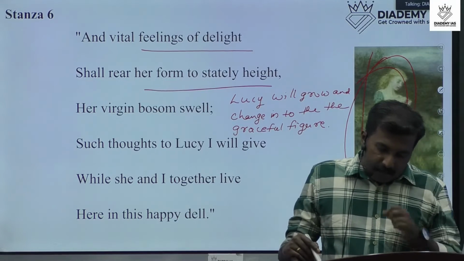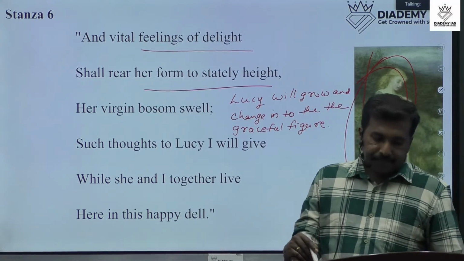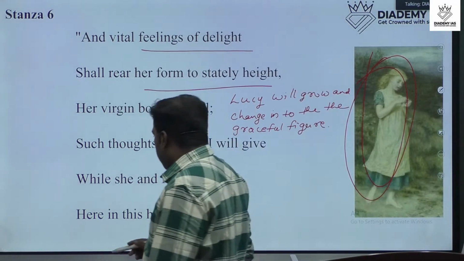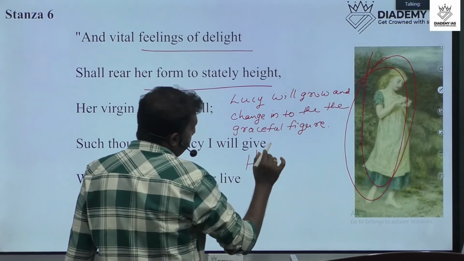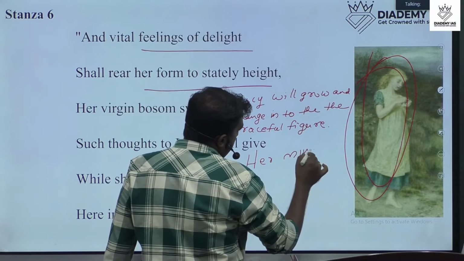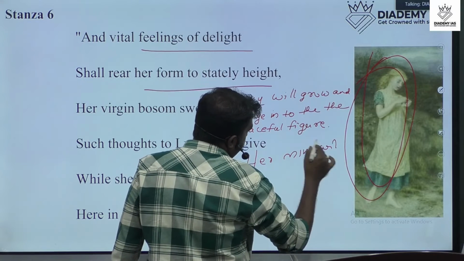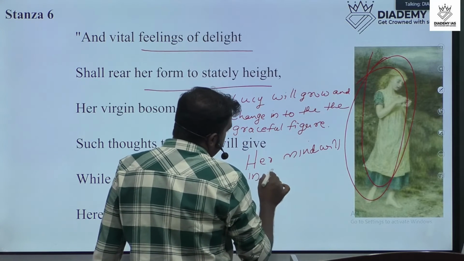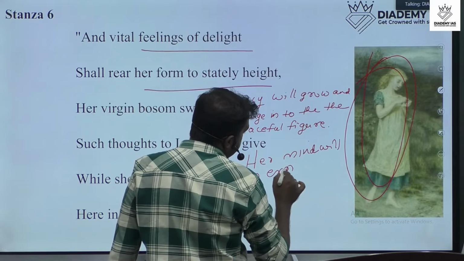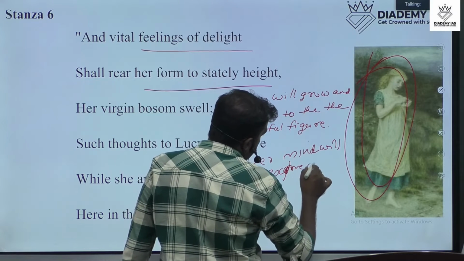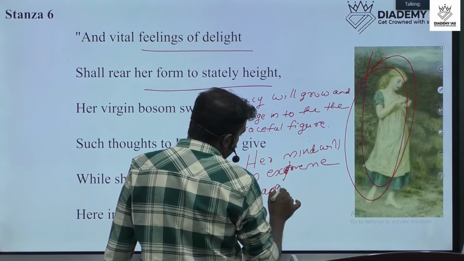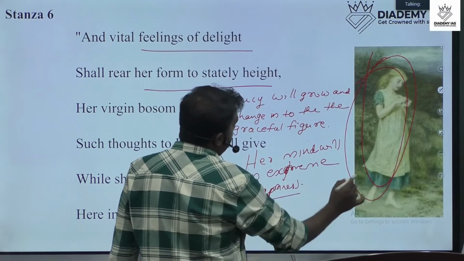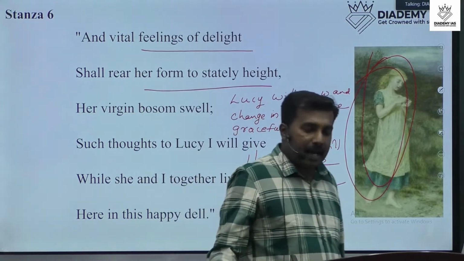And it means that in future also, her mind will be in extreme happiness.